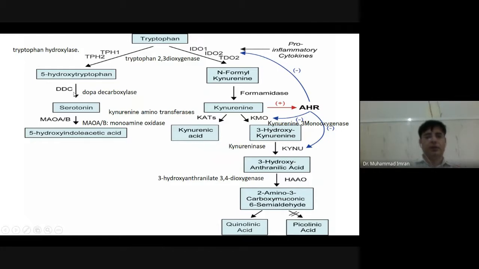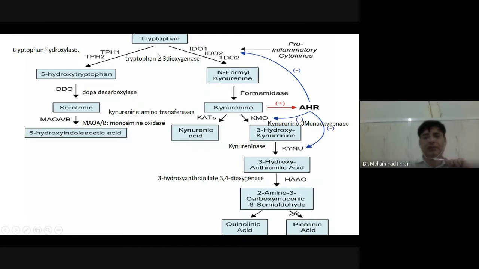Tryptophan will change into 5-hydroxytryptophan in the presence of the enzyme tryptophan hydroxylase. Then it is changed into serotonin by the enzyme dopa decarboxylase. Further, it is changed into 5-hydroxyindoleacetic acid by monoamine oxidase. So this is the pathway which accounts for around 1 to 5% of tryptophan metabolism.